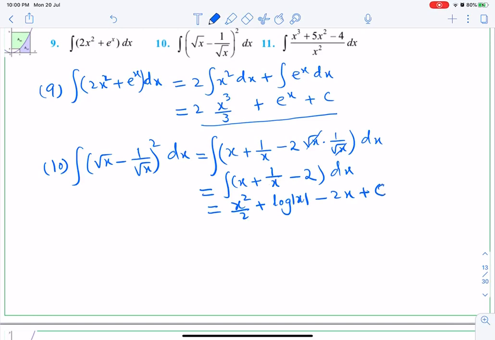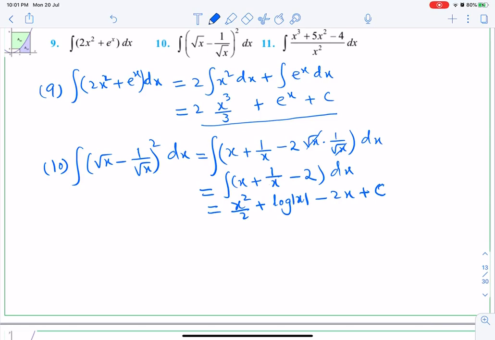I'll repeat again for you. First we will expand the bracket square. Why? Because the inside of it is not linear. By the formula of a minus b bracket square, root x square is x, plus 1 upon root x square is 1 upon x, minus 2 times root x into 1 upon root x. Root x gets cancelled, so it is only 2. Now integration of x is x square upon 2. Integration of 1 upon x is log of mod x, and integration of minus 2 is minus 2x, plus c.